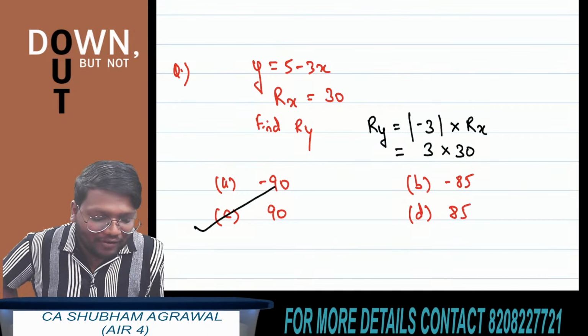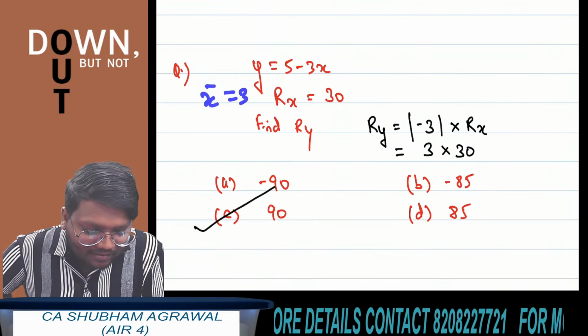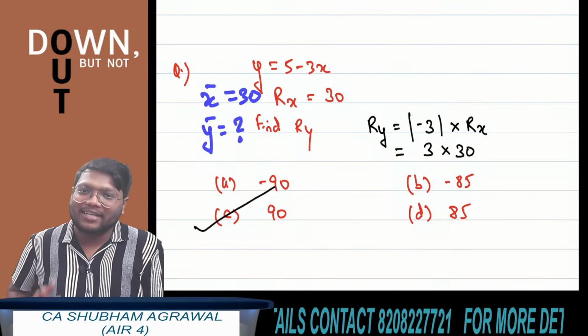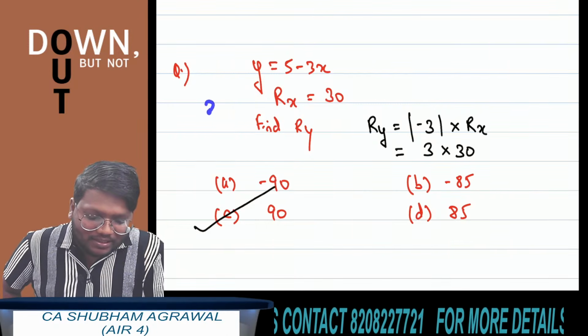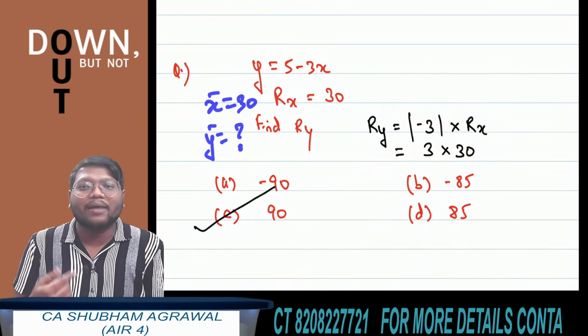If x bar is given as 30 and if I would have asked for y bar, then y bar is equal to minus 85. If x bar is given as 30 and I would have asked here for y bar, then the answer for y bar is minus 85.